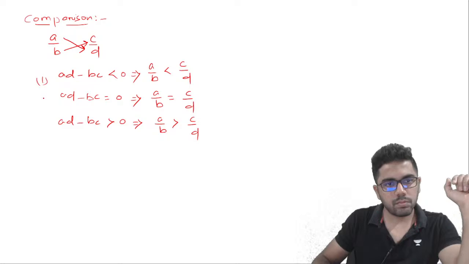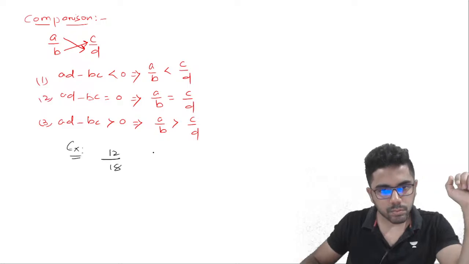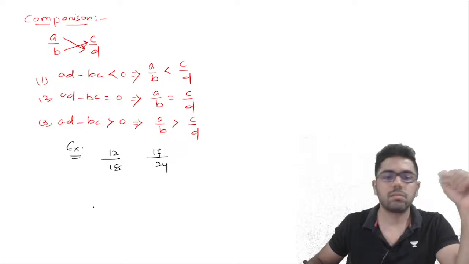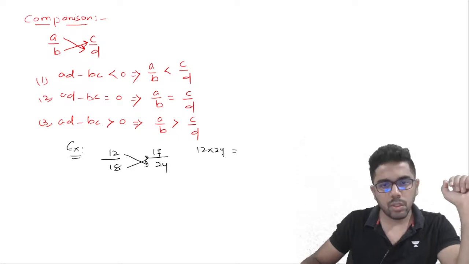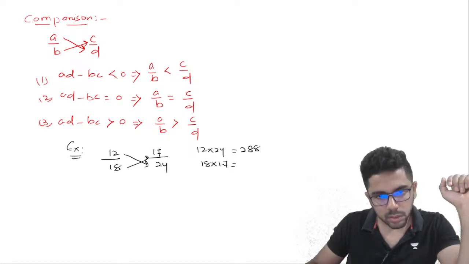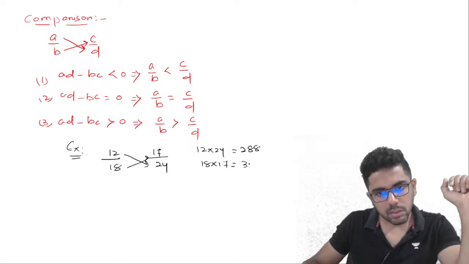Very simple steps. Let us take an example and see. Suppose I have two ratios, 12 by 18 and 17 by, let us say, 24. Which one is greater अगर देखना चाहें? So you just multiply this. How much is 12 into 24? 24 into 12, I think 288 आएगा. And 18 into 17, 17 square is 289, 299, 307, I think, sorry, 306.